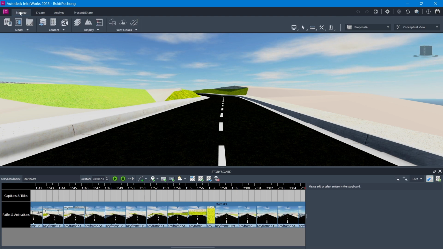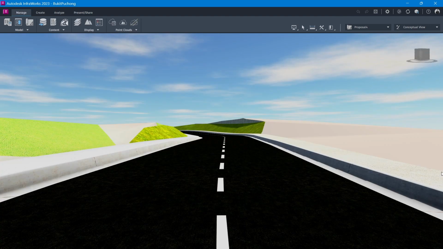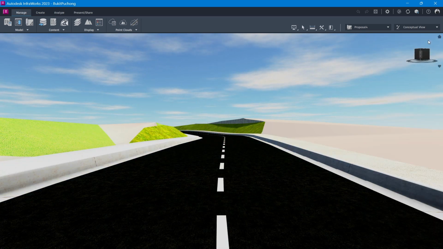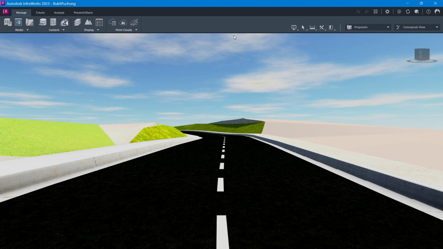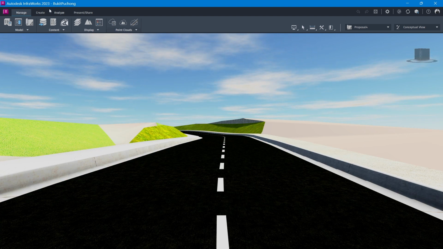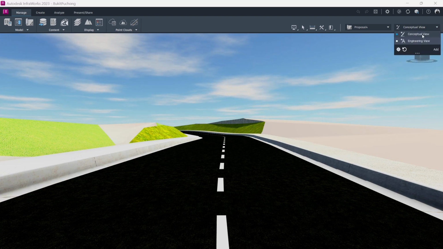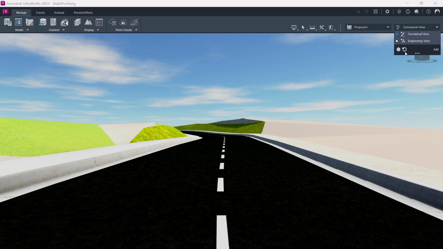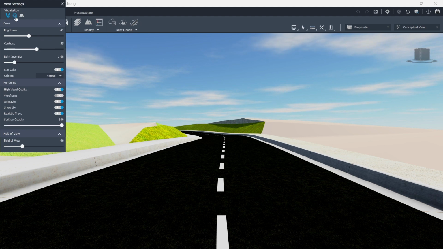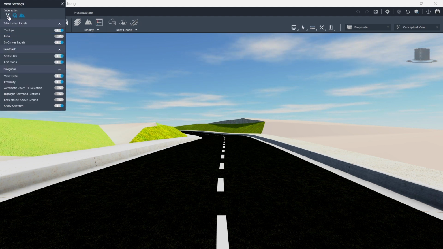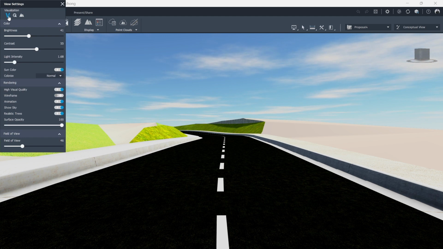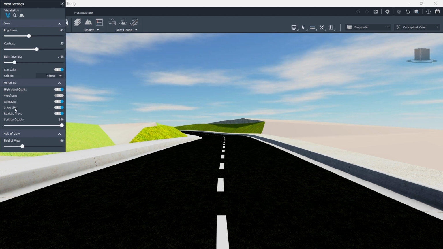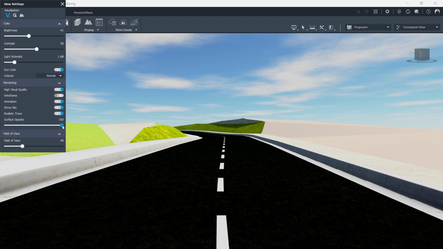We close this one and return back to home, and you can set the environment, the movement of the clouds, and how cloudy the day is. You can set it here: environment, brightness, sun color, frame, source sky, surface opacity, and so on and so forth.